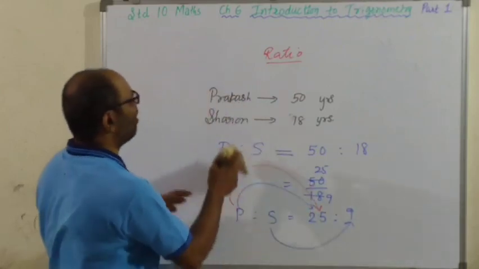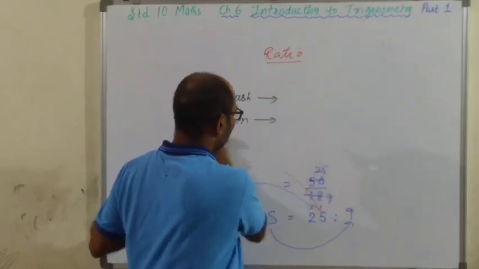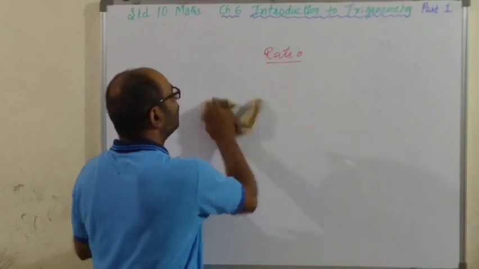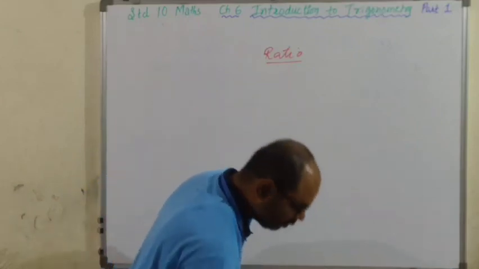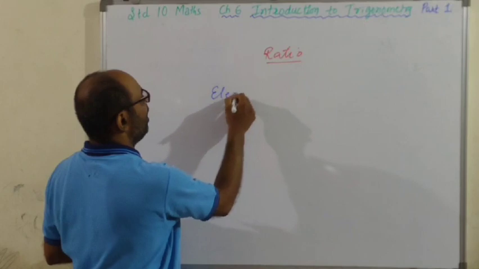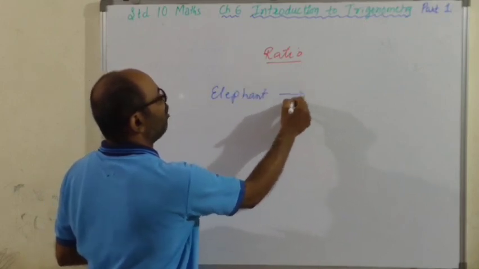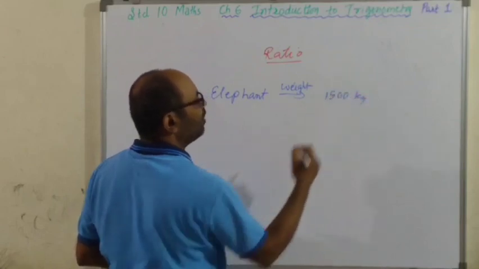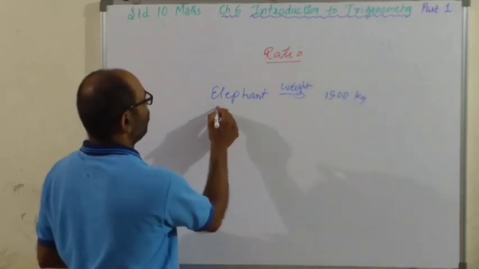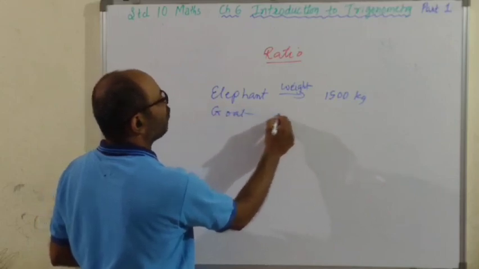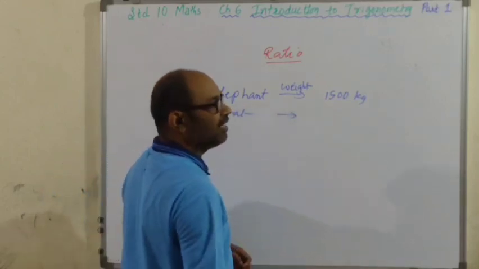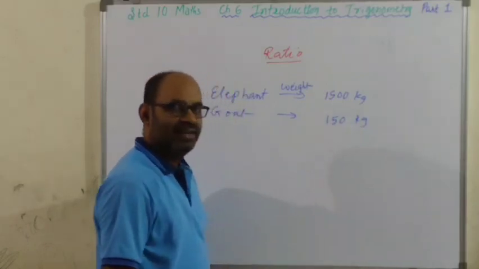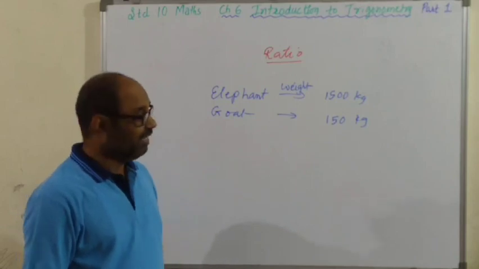Let's take another example. Alright. Elephant. The weight of the elephant, I am talking about the weight, is 1500 kg. Alright. And goat. The weight of the goat is, let's say, 150 kg.